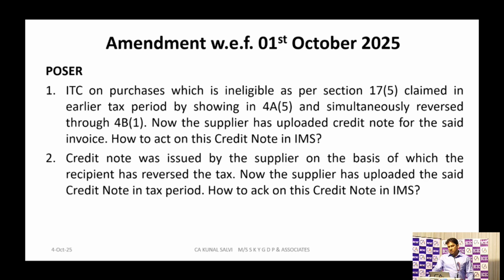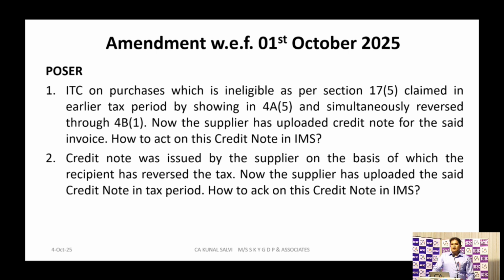So what will be the solution? I think if that credit note is coming to your IMS, you will accept that credit note and you will again reverse that specific ITC, which, no, it will not come to that.